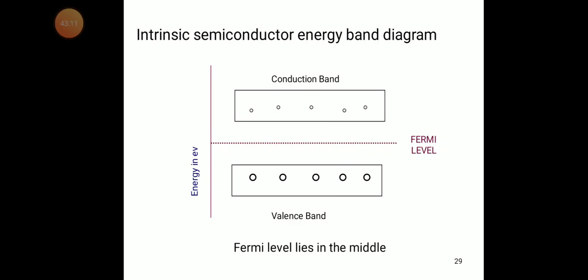If you add an impurity to these semiconductors, the Fermi level may increase or decrease depending on the impurities added. This is the intrinsic semiconductor energy band diagram. We have the conduction band, the valency band, and the Fermi level in between them.